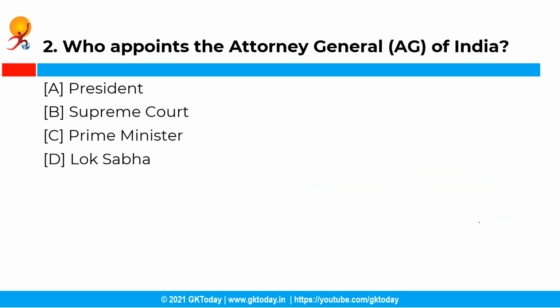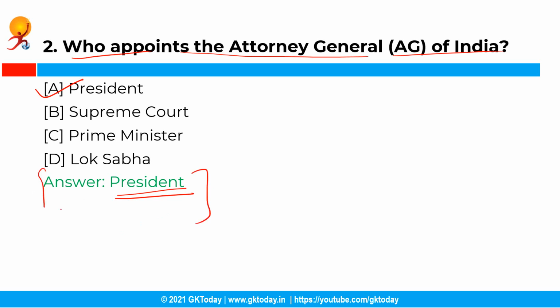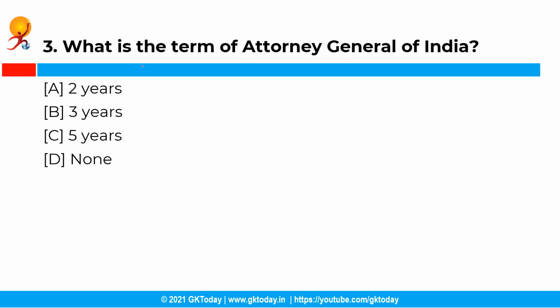Moving ahead with the next question, who appoints the Attorney General of India? So you have the following options and the correct answer is option A, that is President. See, the Attorney General of India is appointed by the President of India. Further, the Attorney General must be a person who is qualified to be appointed as a judge of the Supreme Court of India.